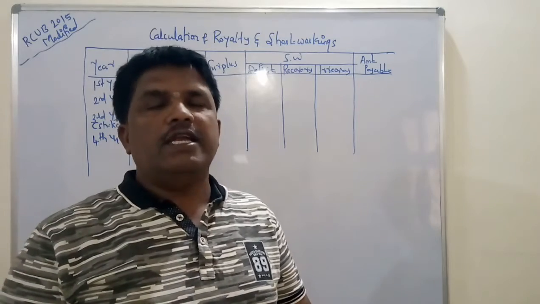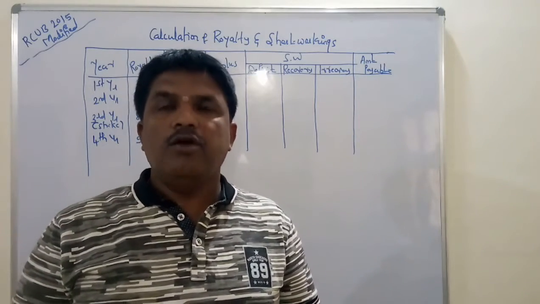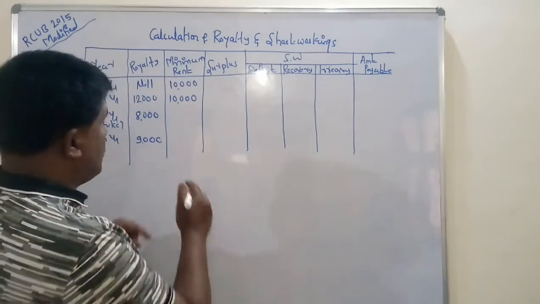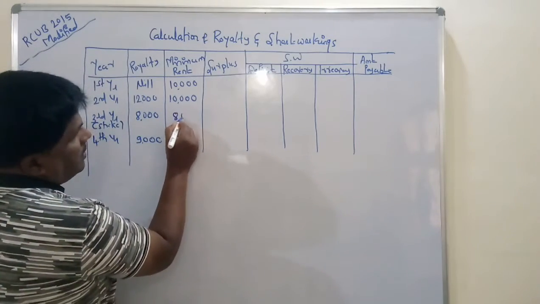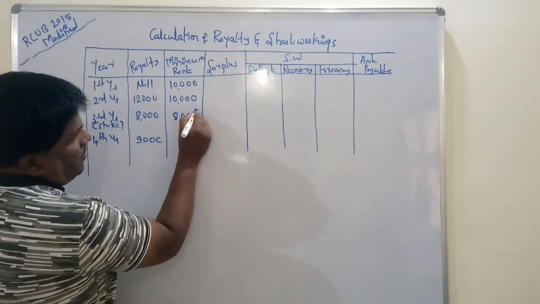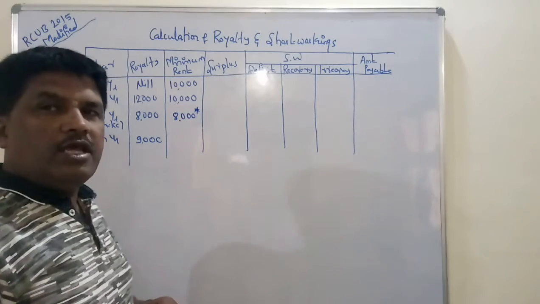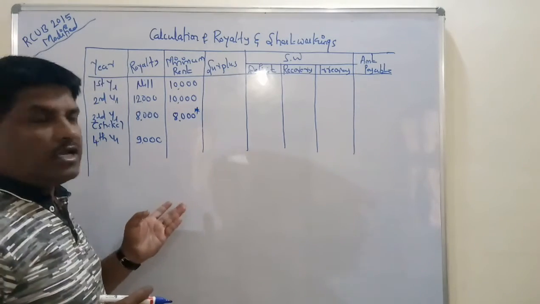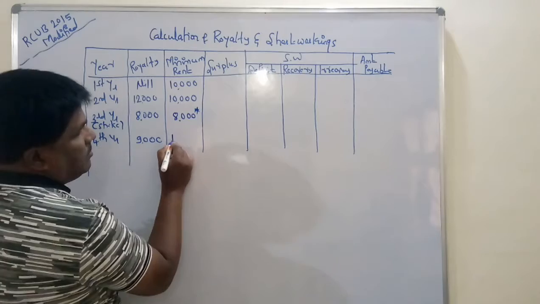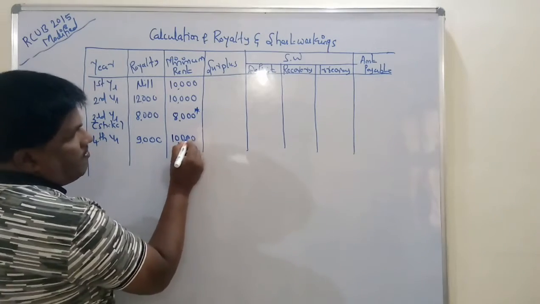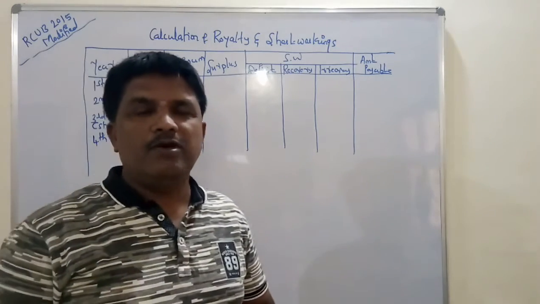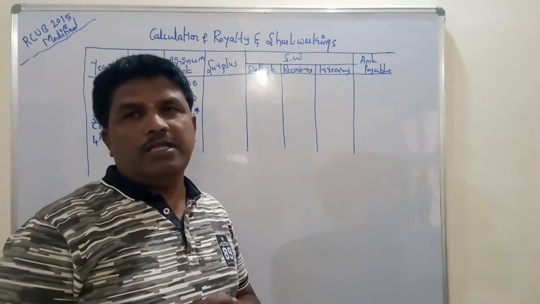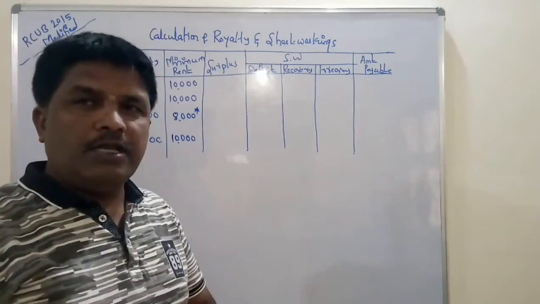It means instead of taking 10,000 as minimum rent, we must take the actual royalty, 8,000. In the fourth year, as there is no strike, you take minimum rent as usual 10,000. So this is the information given in the problem. Next we start the remaining working.